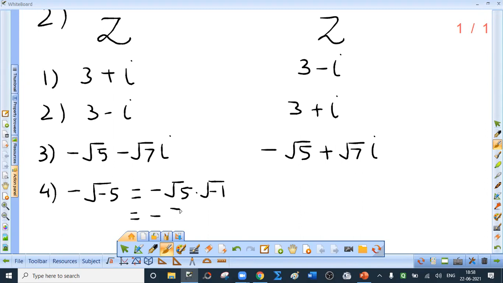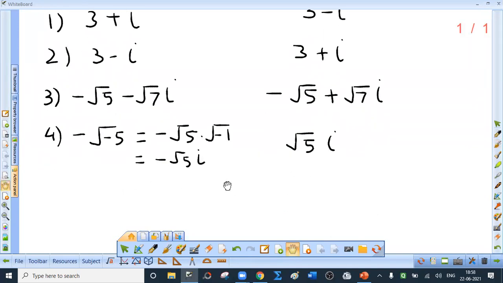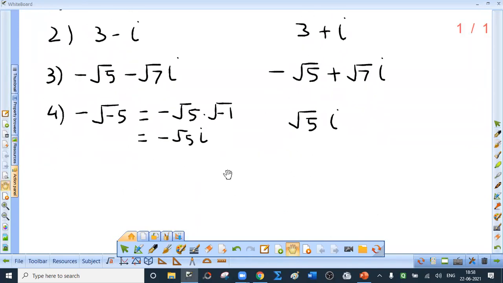So it is minus root 5i. So the complex conjugate will be root 5 into i. I hope you are getting this. I repeat, please do not say minus minus plus, that is absurd.